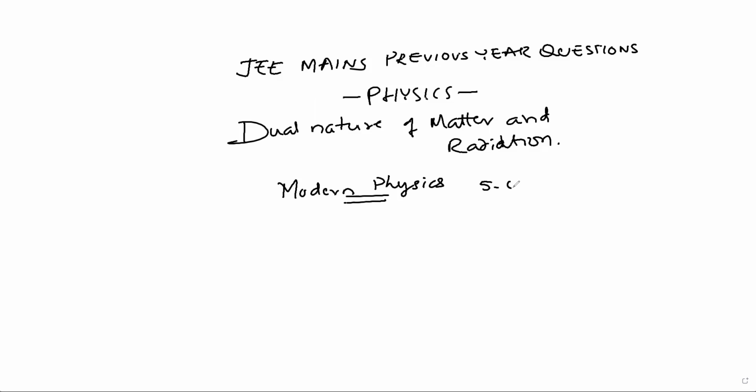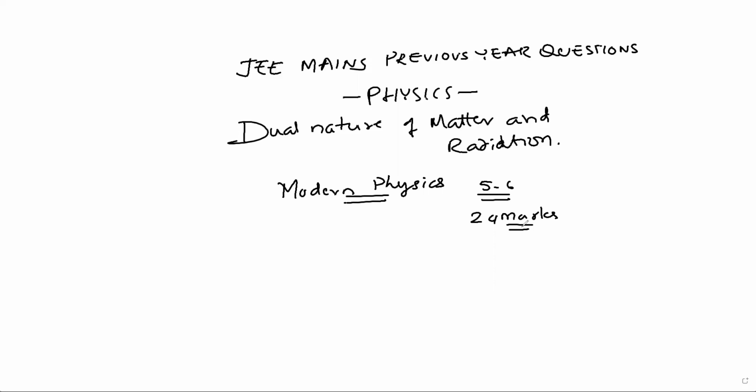Around 5 to 6 questions you have a chance, that is 24 marks you can easily get from modern physics. And answering the questions related to modern physics is very easy compared to the remaining part. Basically, the questions from modern physics depend on 5 to 6 formulas. Most of the questions are theoretical, conceptual based questions.